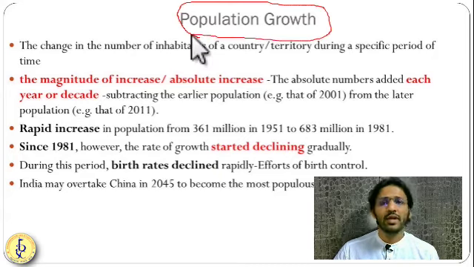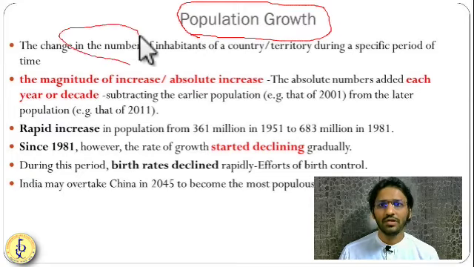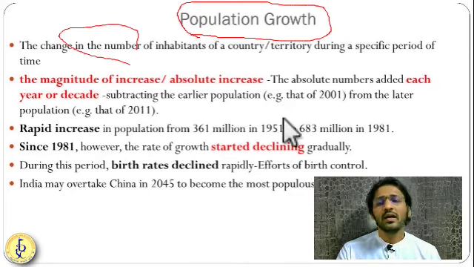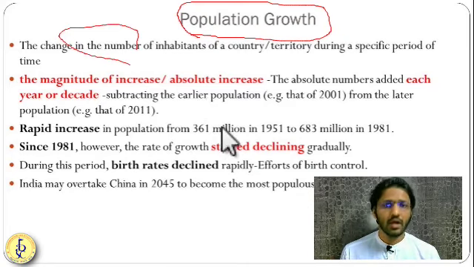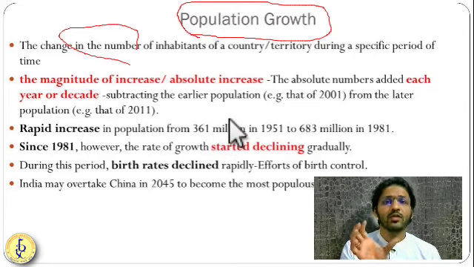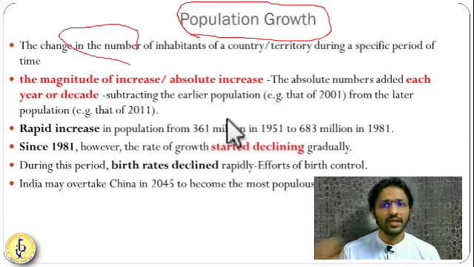You can calculate it as a growth rate, or in terms of the actual number of people. So this is a change in the number of individuals. Population can either increase or decrease. Somewhere they calculate yearly, somewhere they calculate decadally.